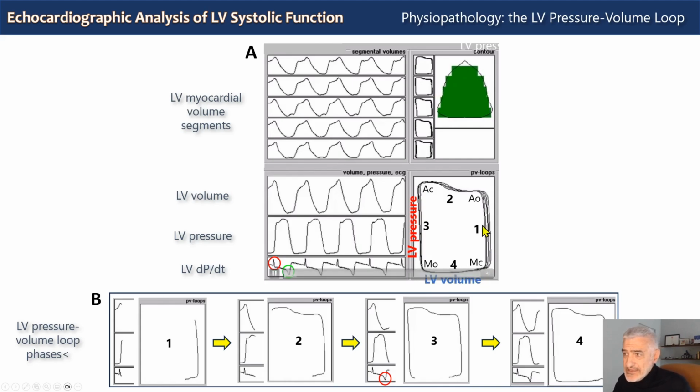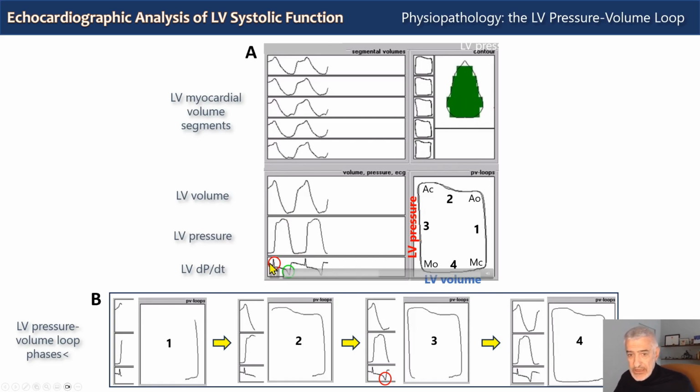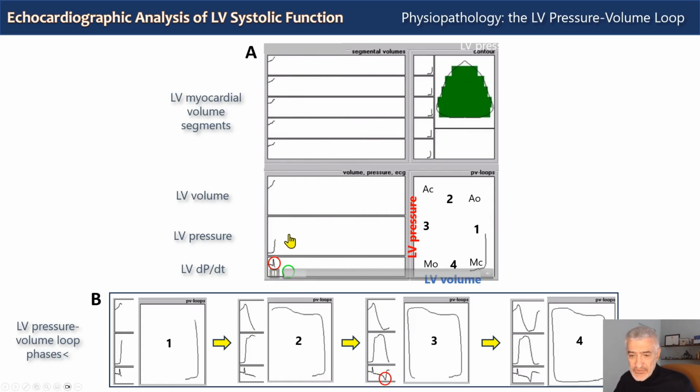And this creates a pressure volume loop, as you see here, as it is instantaneously created. And here below the pressure tracing, you have the first derivative of the pressure curve, the dP/dt. On this first derivative tracing you see two peaks: the red one, the positive dP/dt during isovolumic contraction, and the green one here, the negative, the maximum negative dP/dt during isovolumic relaxation.